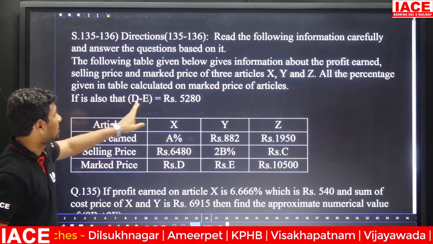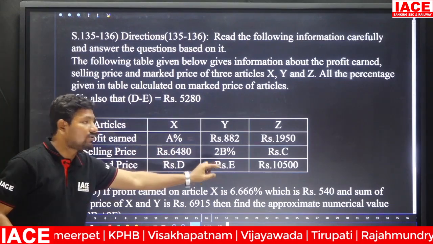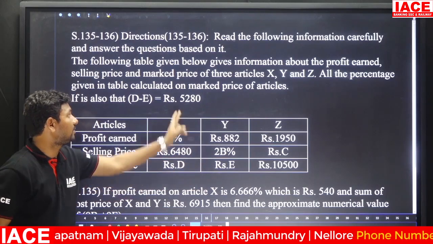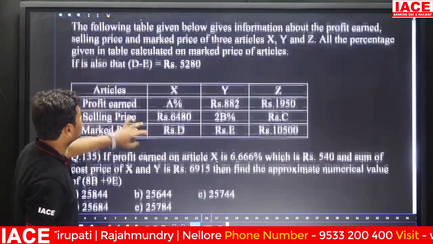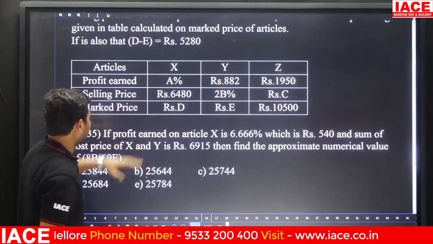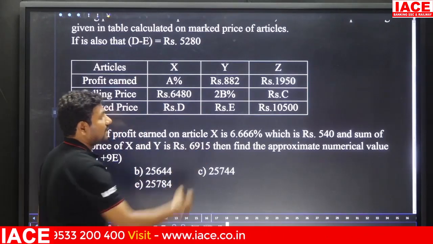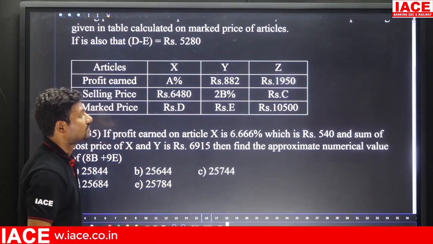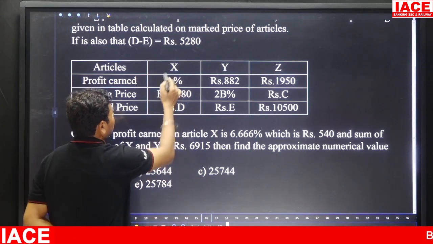Then it is also given that D minus E is equal to 5280. D and E values are not available, but this is the relation mentioned, 5280. Based on this we have to solve the questions. Here the question: if profit earned on article X is 6.666%, which is 540, then article X's profit is how much?